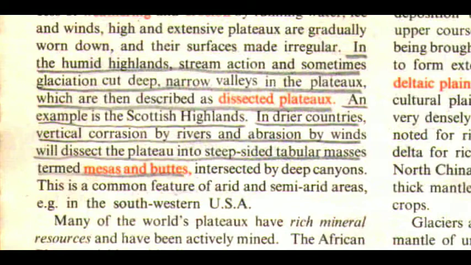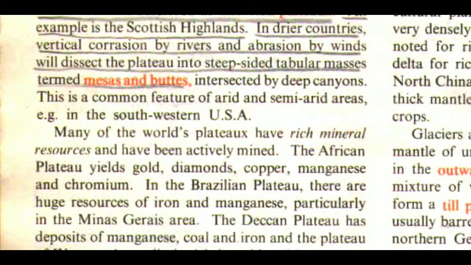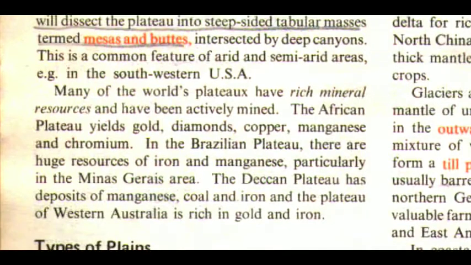In dry countries, vertical corrosion by rivers and abrasion by winds will dissect the plateau into steep-sided tabular masses termed mesas and buttes. Intersected by deep canyons, this is a common feature of arid and semi-arid areas. Example, in the southwestern USA.